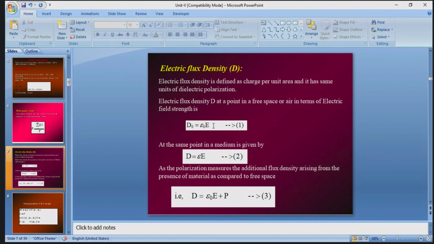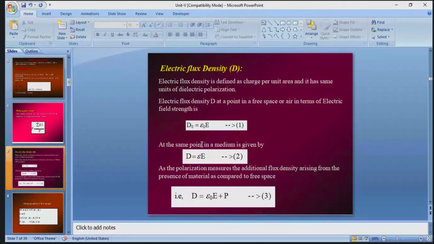For example, if the material is placed in a vacuum medium, the equation changes: D naught is equal to epsilon naught into capital E, because this material is placed in vacuum only, or in free space.